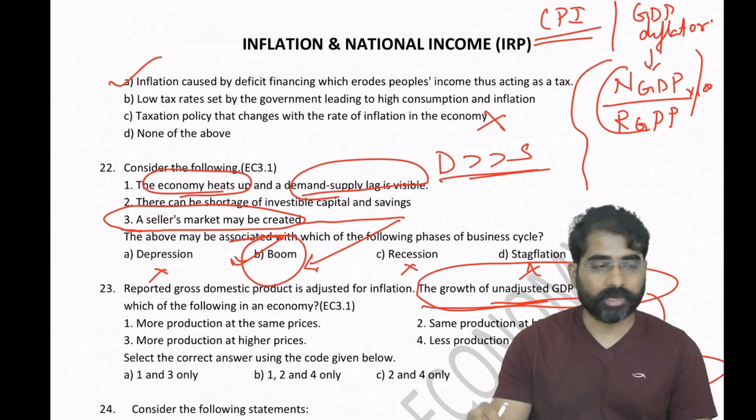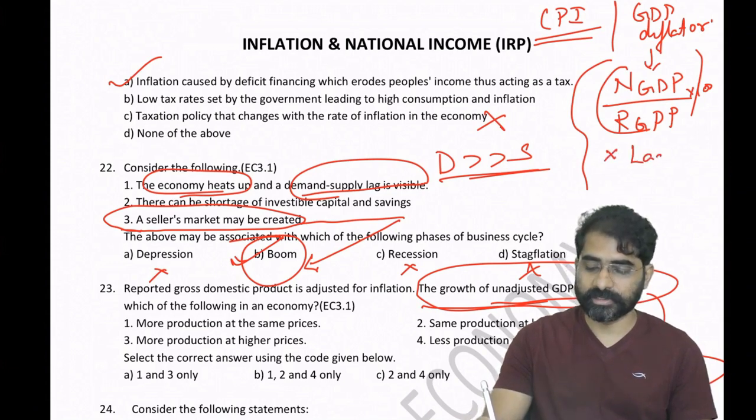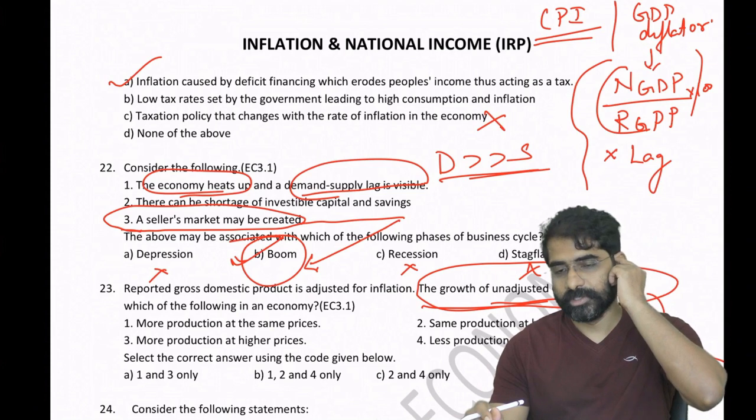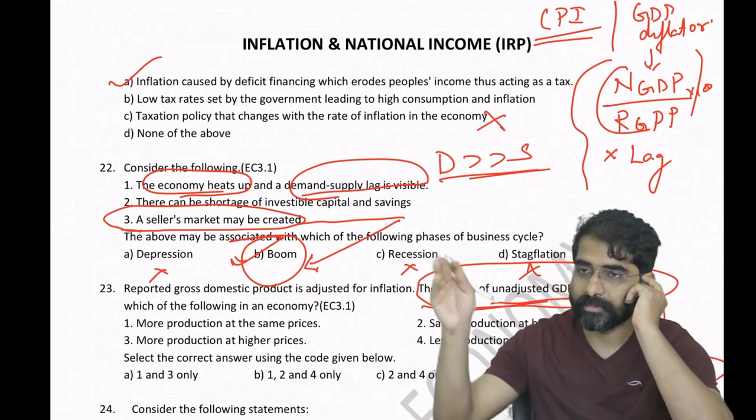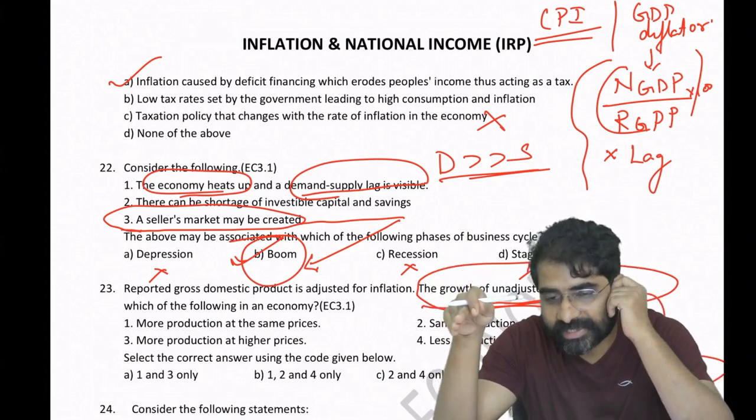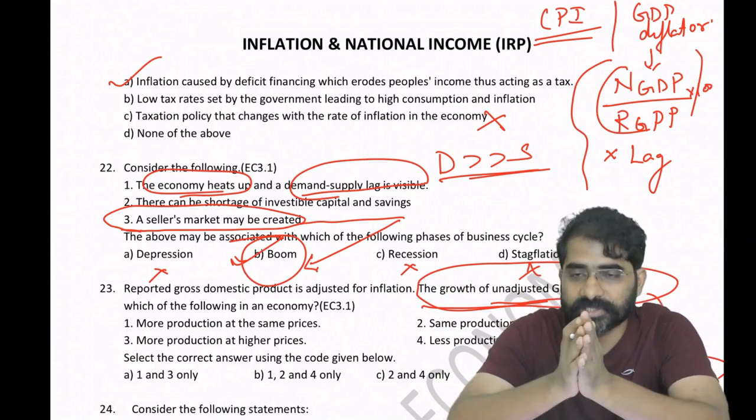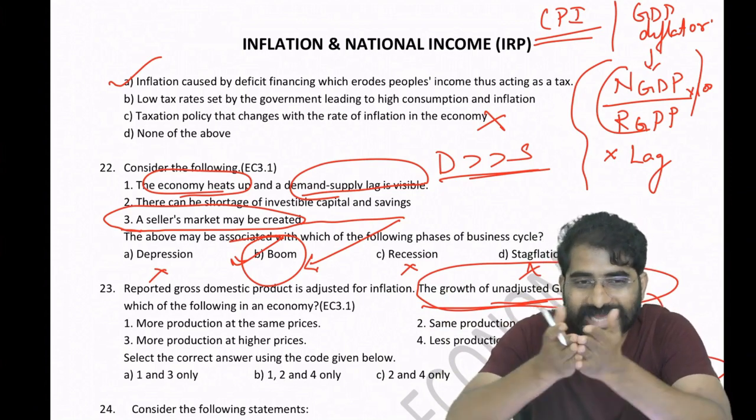One reason for not taking GDP deflator for policy making is, first, you have a lag. If I want to get the data of January inflation, I will get it in February, March, April, May. So by the end of May I will get the data of January. For short term policy making, when RBI wants to reduce inflation, it cannot use GDP deflator because the lag is there.